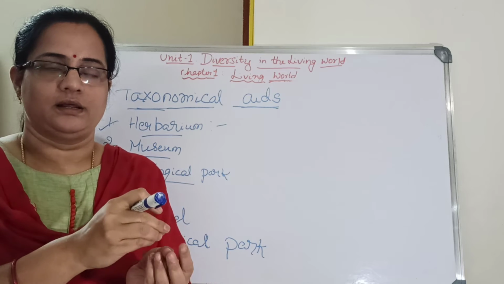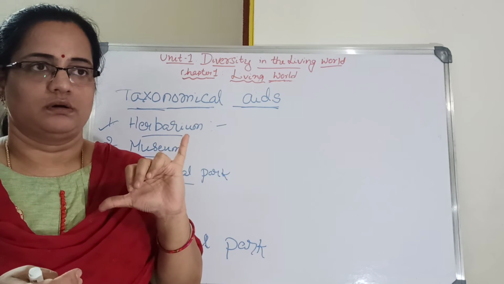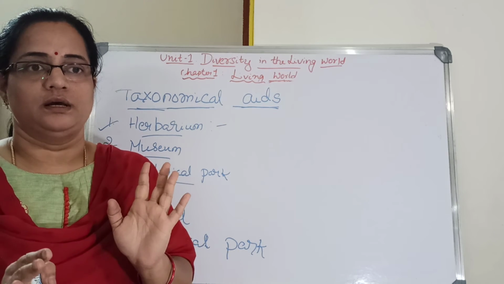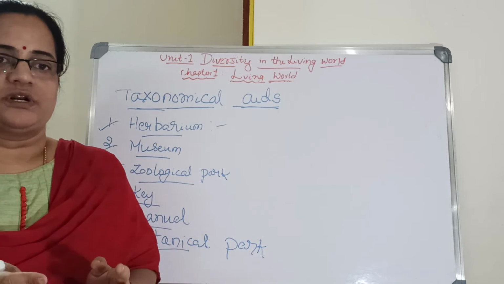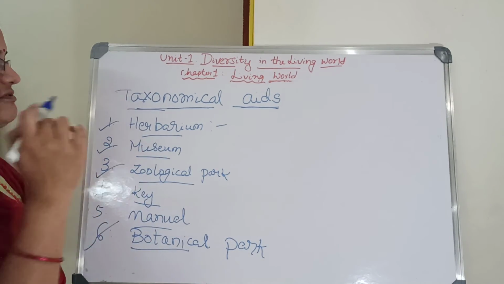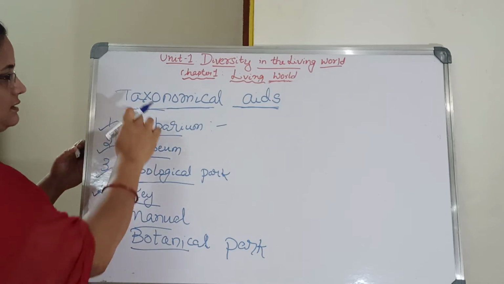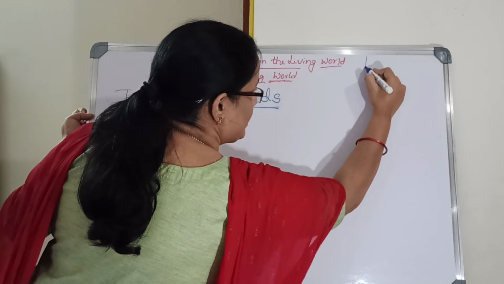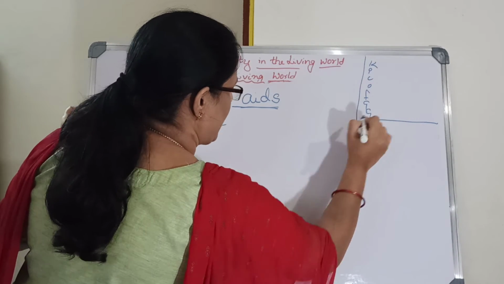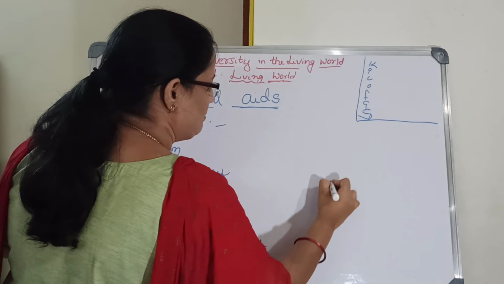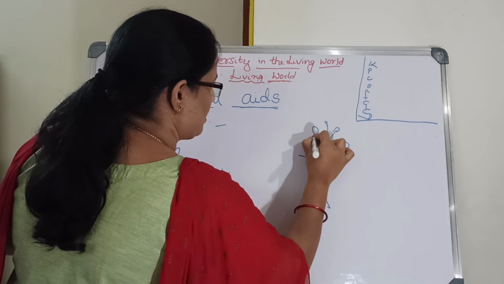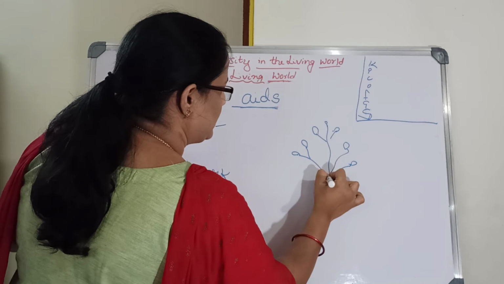After collecting the twig, you cut it to a particular size, fold it, keep it pressed in a book, and after drying you keep it on sheets. For identification and classification, a chart is written: kingdom, phylum, class, order, family, genus, species. The dried plant is stuck with gum, safely kept for further learning.